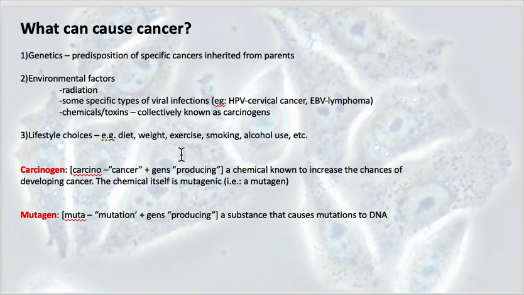Exercise has been shown through research to influence risk of developing cancer, as exercise can help prevent certain types of cancers or reduce the risk, if you will. Smoking, alcohol use, as we talked about. I'm going to go over these two terms here again. So carcinogen, carcino meaning cancer, gen meaning producing. So this is a chemical that is known to increase the chances of developing cancer. And a mutagen is a substance that causes mutations to DNA.